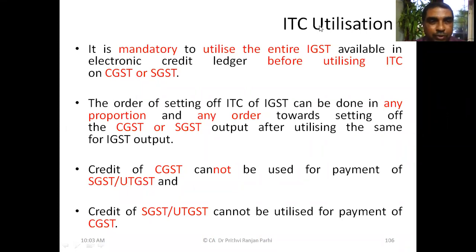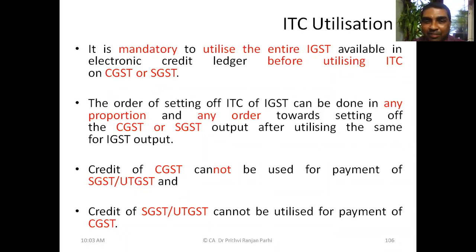Now, first we have to adjust IGST that we have seen. If there is some balance of IGST, as you told, that can be done in any proportion, in any order. As you told, you can use 300 first, and the remaining money can be available in SGST. I told you can do it, but that will not be a good decision because more money will be sitting in the SGST account in future.